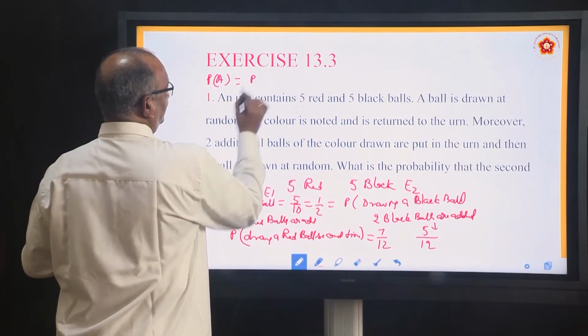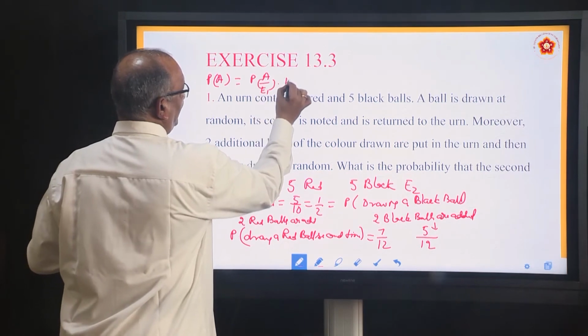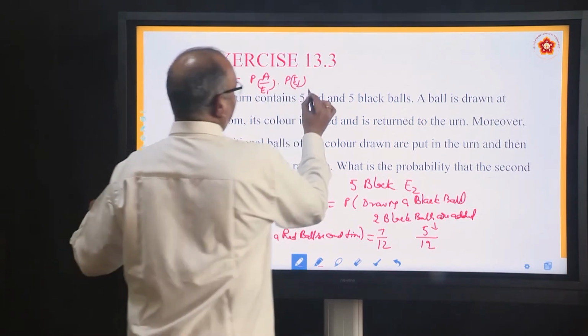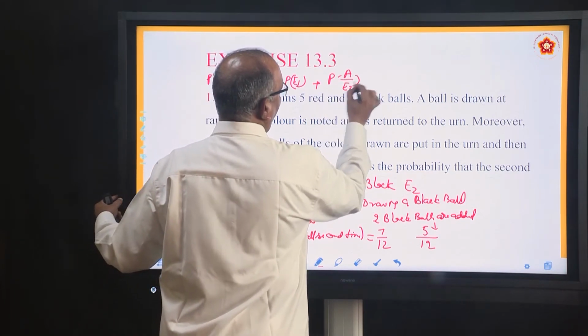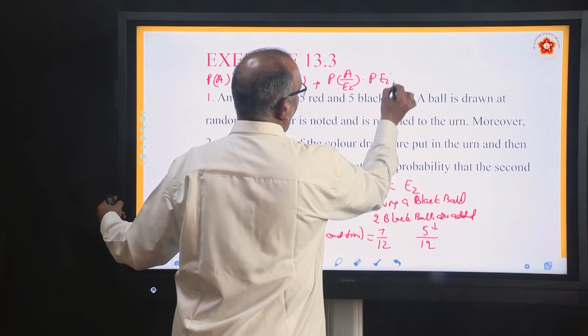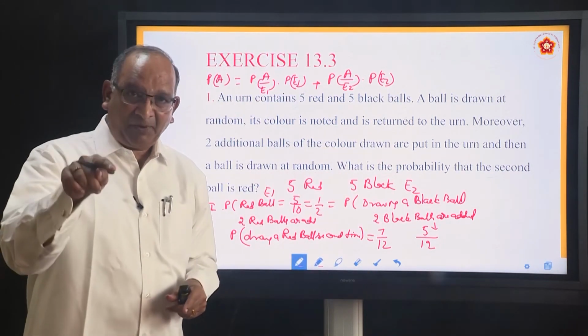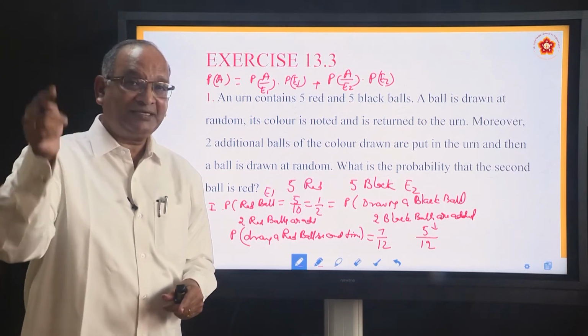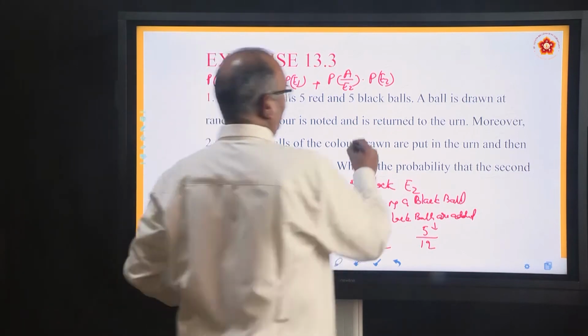It is P(A|E1) into P(E1) plus P(A|E2) into P(E2). What do you mean by P(A|E1)? Red ball, second ball is red when first ball is also red, that we calculated 7 by 12.